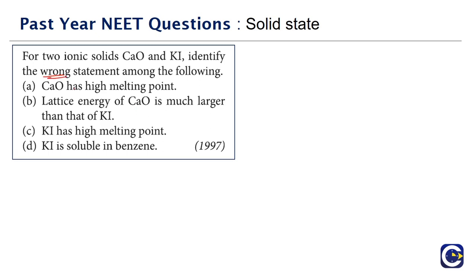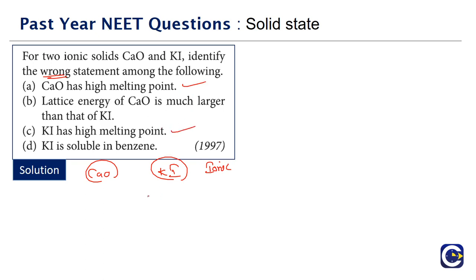Now both calcium oxide and potassium iodide, right? Both of them are ionic solids. And we know that ionic solids, their melting points will be generally high in comparison to the other type of crystal structures. So if you see option A, what is it saying? Calcium oxide has high melting point. That's correct. Option C, potassium iodide has high melting point. That is also correct. Both calcium oxide and potassium iodide will have high melting points.